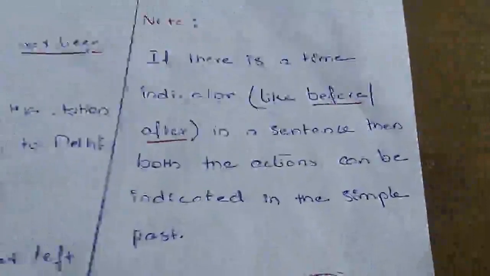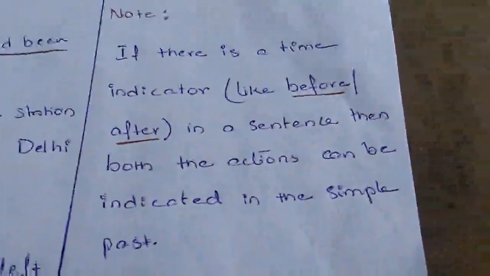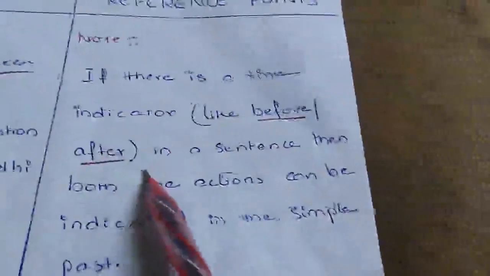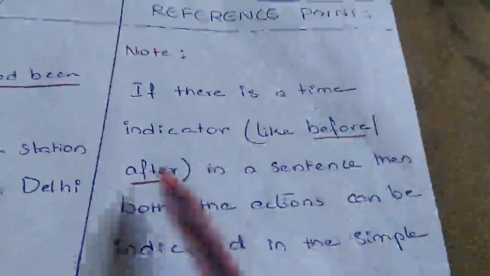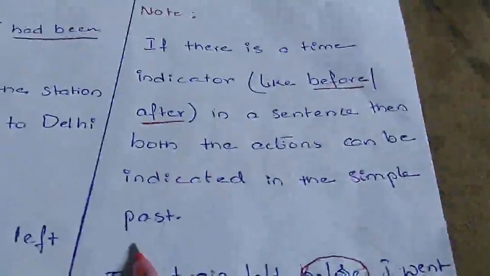Here we have one thing which we have to remember. If there is a time indicator like before or after, these words refer to time. If these time indicators are there in the sentence, then both the actions can be indicated in the simple past tense only.